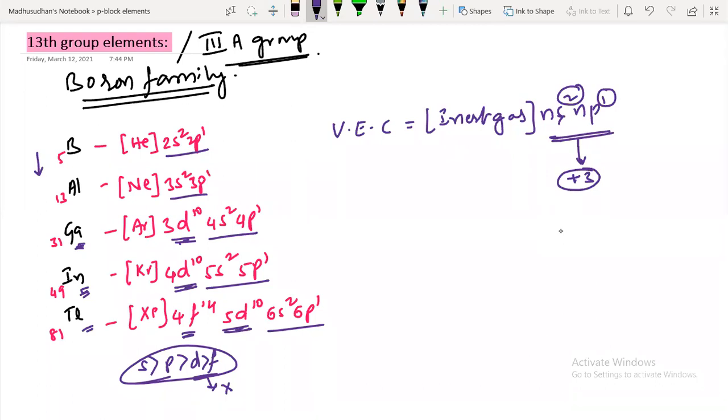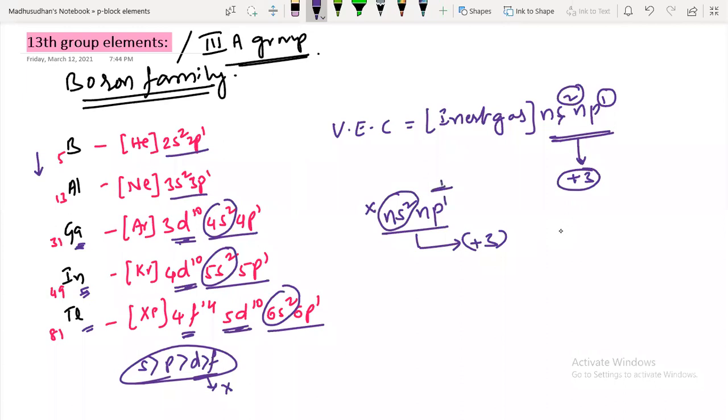So the ns electrons do not participate in chemical bond formation. If both ns and np electrons are involved, they show the +3 oxidation state. If ns does not participate in chemical reactions, they show only the +1 oxidation state, right? The property of showing the +1 oxidation state is called the inert pair effect.